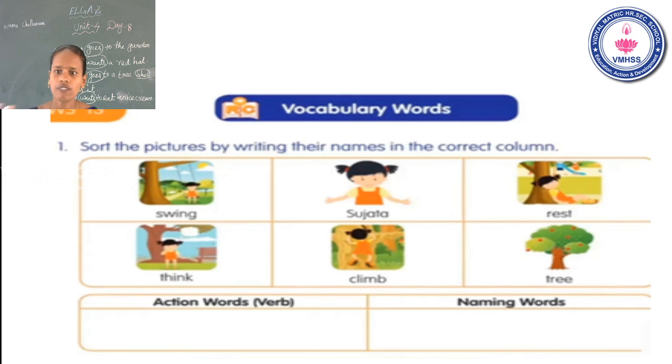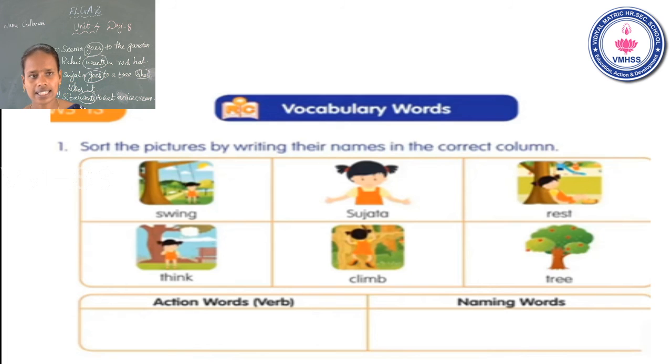Okay. Now read the first row. Swing. Action or naming? Swing. Very good. Action word. So you have to write in the action word column. Okay. Next, Sujata, naming word or action word? Yes, that is name of a person. So you have to write in the naming words box.